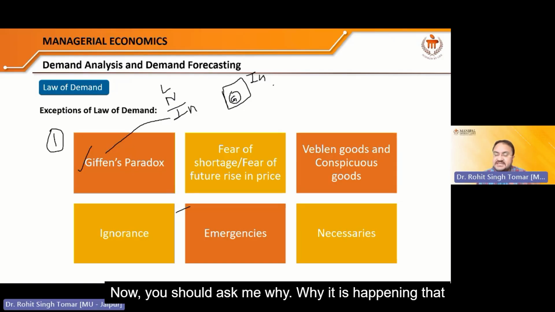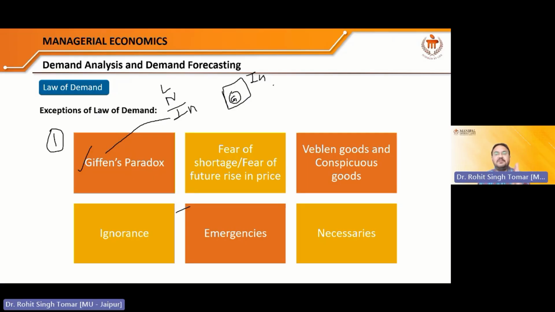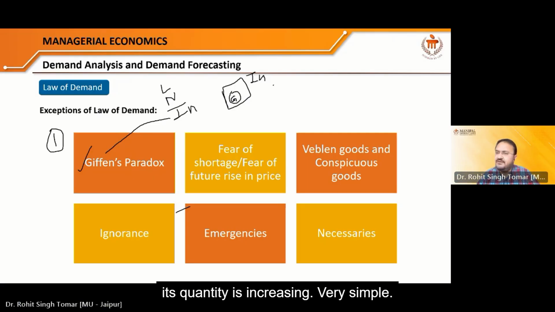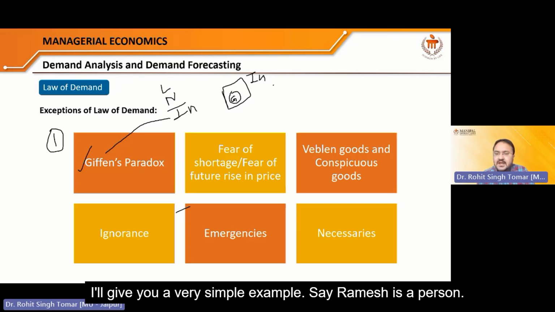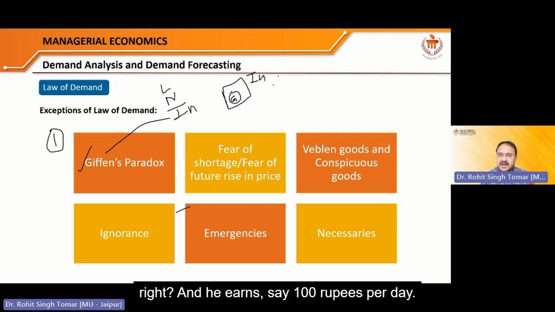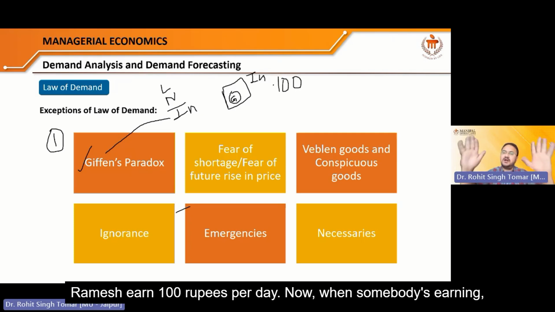Now, you should ask me why it is happening that if the price of bajra is increasing, in spite of that its quantity demanded is increasing. Very simple. I'll give you a very simple example. Say Ramesh is a person. Ramesh is a very poor guy. He is a daily laborer, right? And he earns, say, 100 rupees per day. Ramesh earns 100 rupees per day.